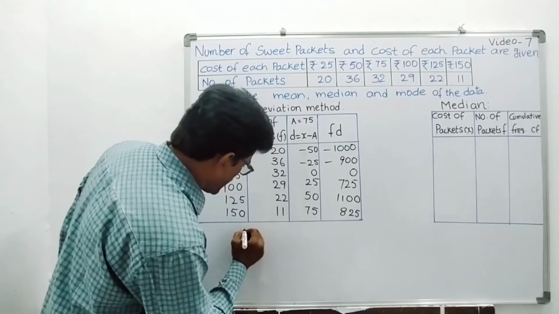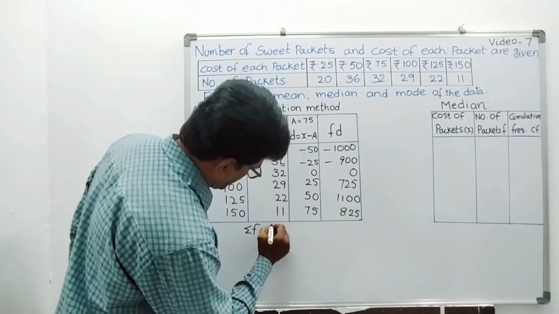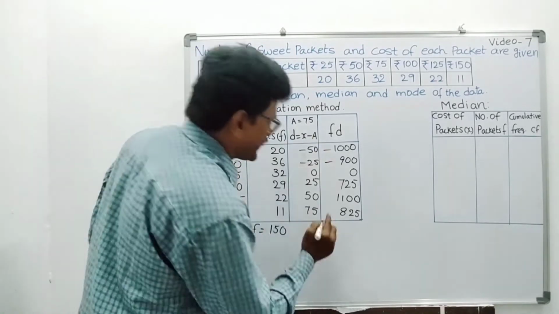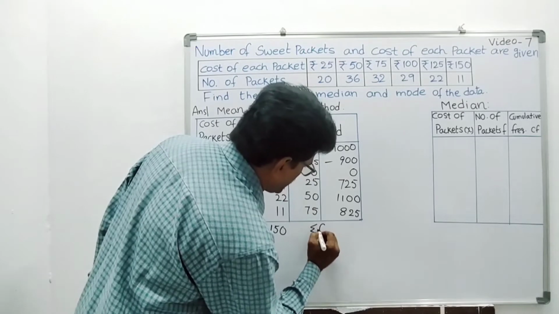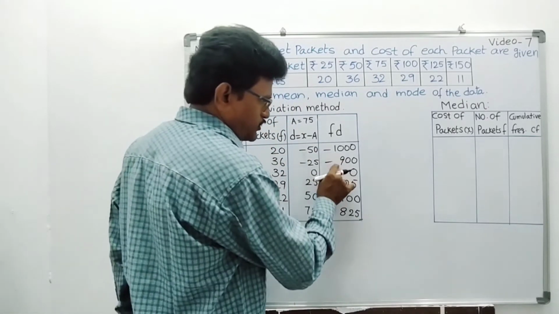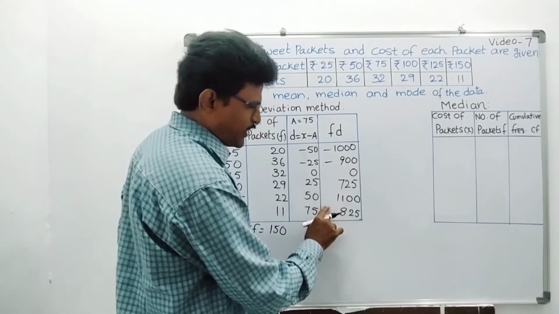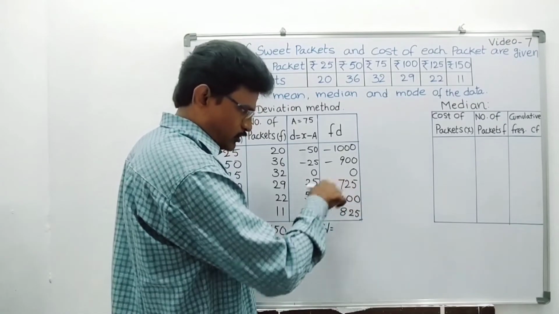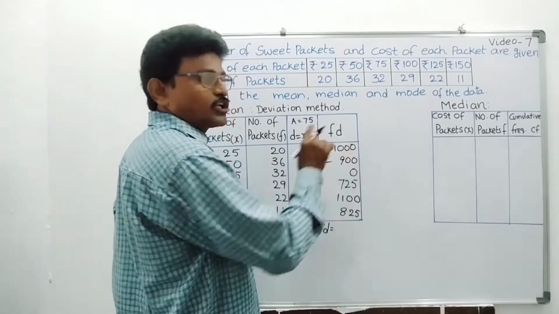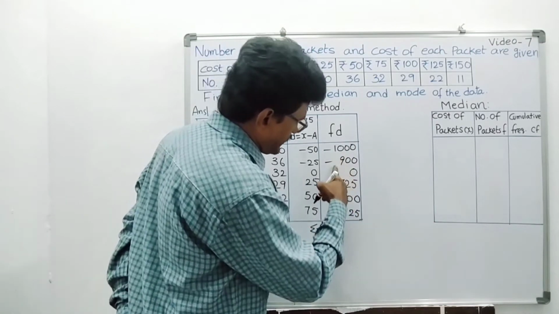Now, what is sigma f? If you add all these values, you will get 150. Total frequency 150. Like that, here also you have to find sigma fd. See students, here the negative value is 1900. Now what is the positive value? See how to do the calculation. You could add all these values and subtract from this total, but instead of that, see how I am doing. This is 1900.